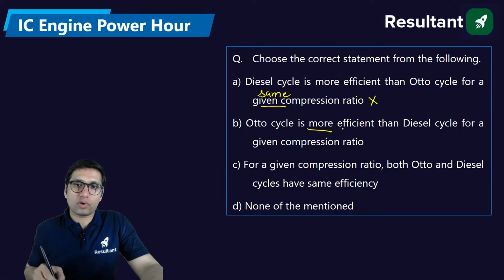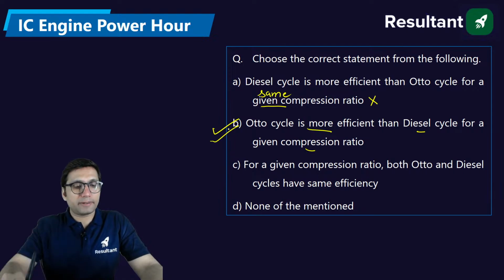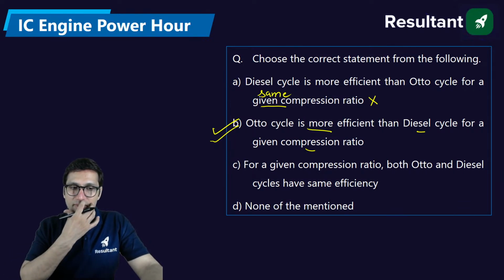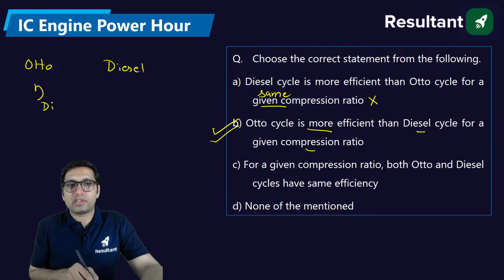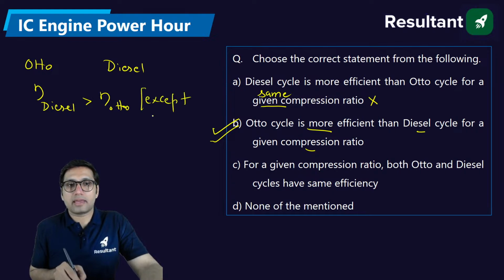Otto cycle is more efficient than diesel for a given compression ratio. This statement is correct. We have discussed this so many times that if we have to compare the different cycles, that is Otto and let's say diesel, then in most of the cases efficiency of diesel cycle is greater than Otto cycle, except same compression ratio.